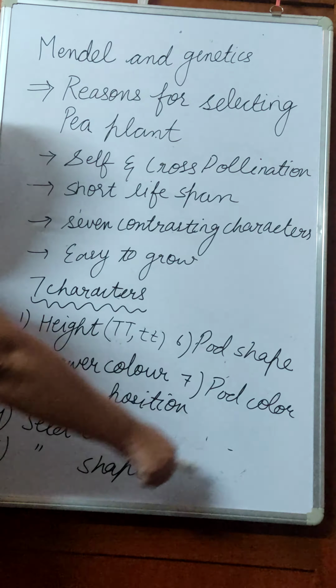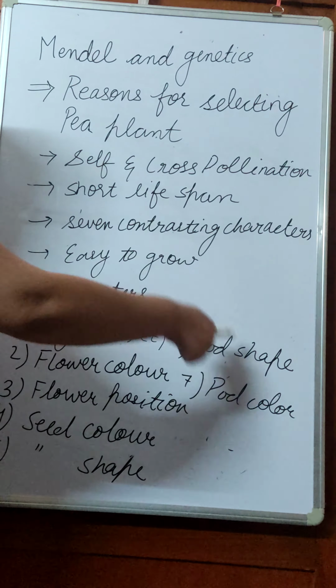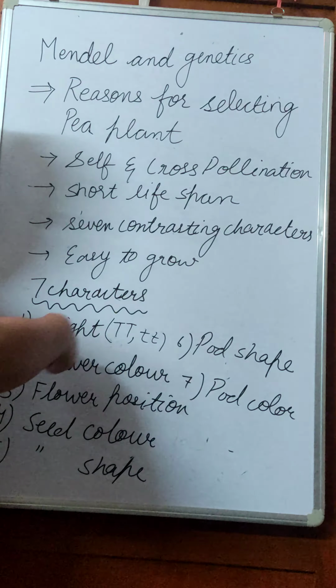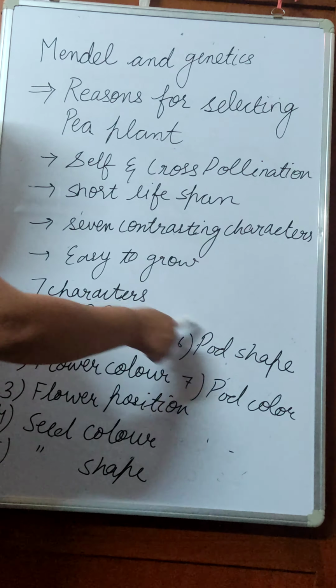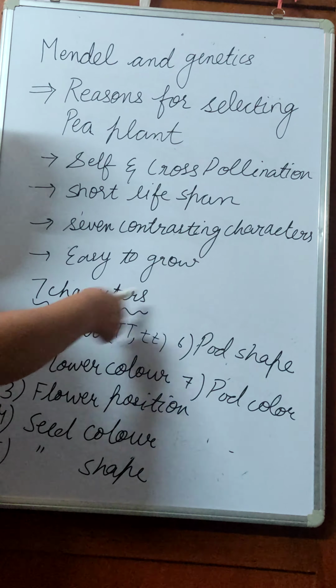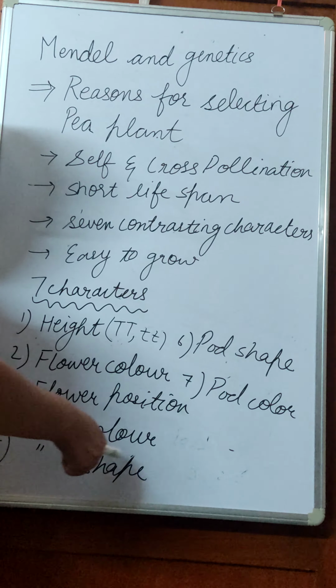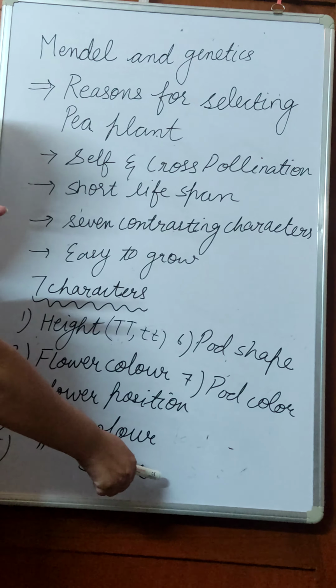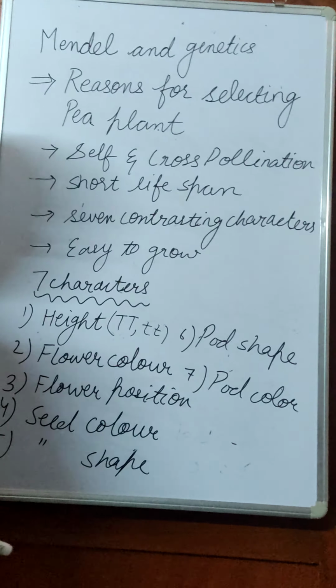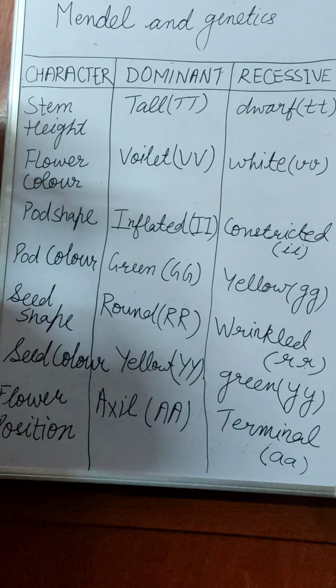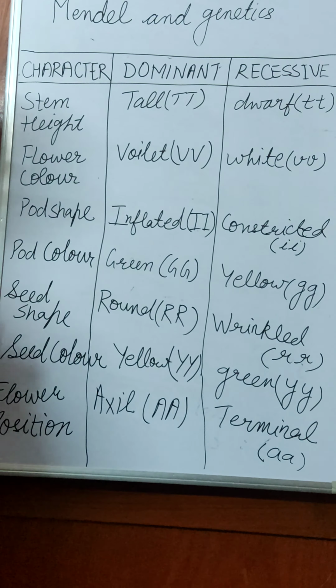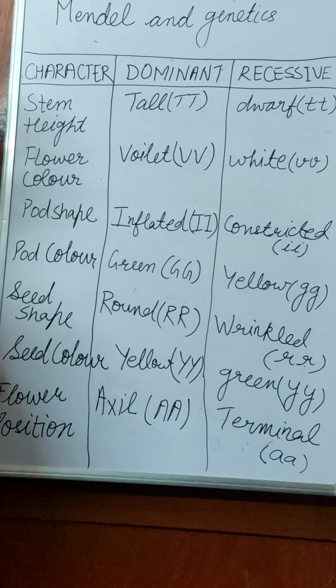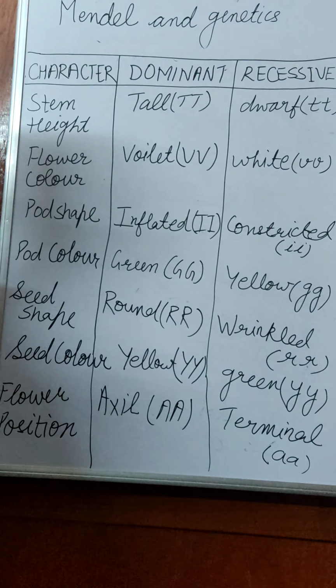So these are the 7 contrasting characters that Mendel studied in the pea plant, and because of these contrasting characters, he took this plant for showing the inheritance. Here is a table that gives you all the 7 characters that Mendel studied.